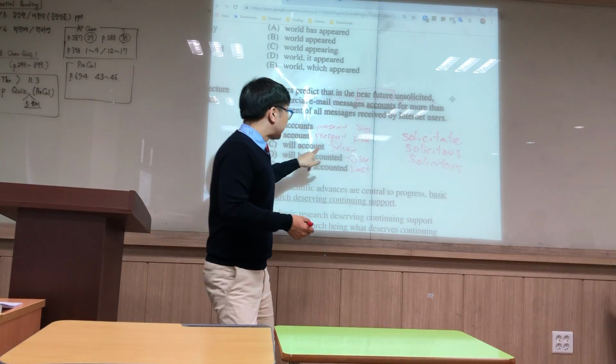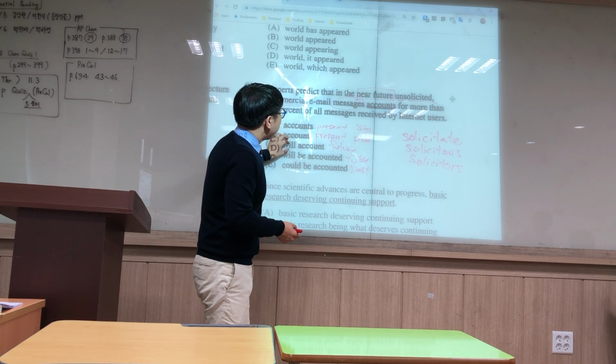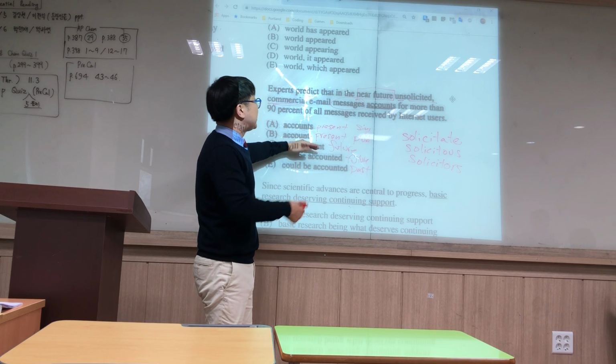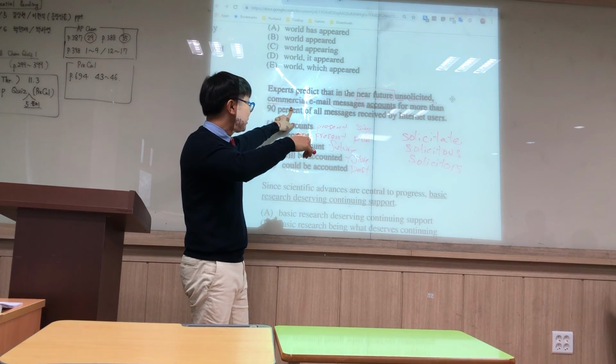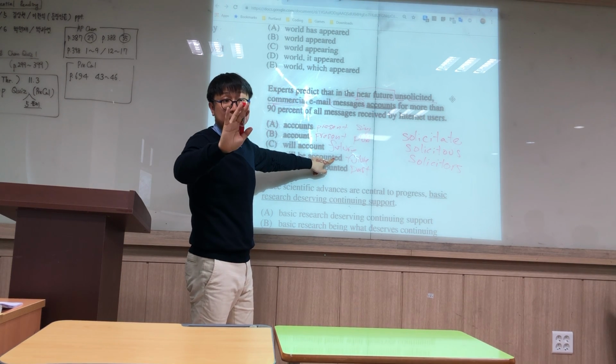When we say something will be accounted for, will account for, we're saying that if in choice C, messages will account for means messages will make up more than 90%, right? Will be accounted does not mean that. It means something else entirely, right?